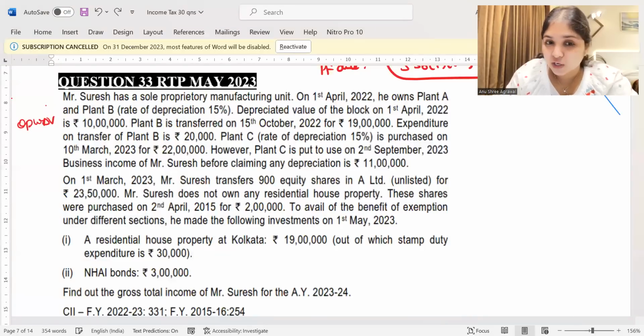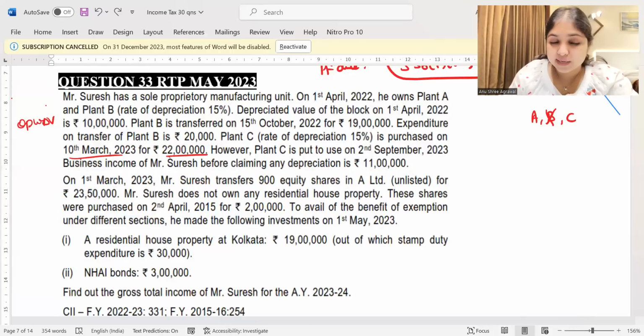Plant B is transferred on 15th October. So we had plant A, we had plant B. Plant B is sold on 15th October for 19 lakhs. Expenditure on transfer of plant B is 20,000. Then plant C is purchased on 10th March. So we purchased plant C for 22 lakhs. However, plant C is put to use only on 2nd September 2023. Business income of Mr. Suresh before claiming depreciation is 11 lakhs.